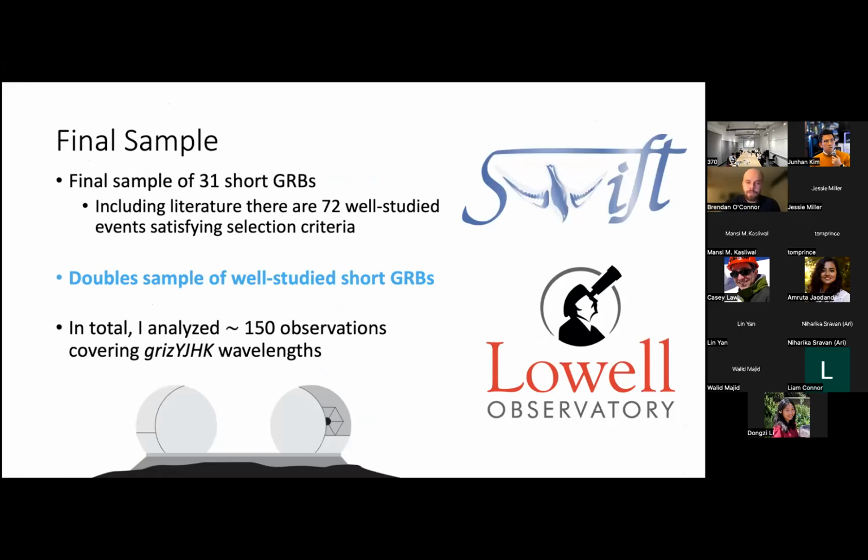So the final sample of events that I observed was 31 short GRBs. When we include those in the literature that have already been studied, there are now 72 events satisfying our selection criteria. This is doubling the sample of well-studied short GRBs, and in total, I analyzed about 150 observations in optical and infrared wavelengths across these 31 events, and also about 20 spectroscopic observations to derive redshifts.